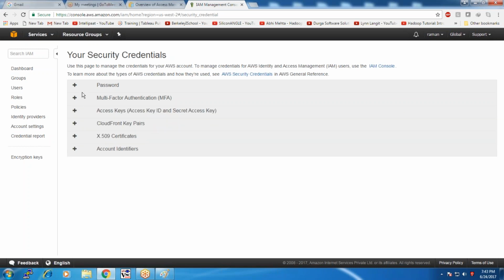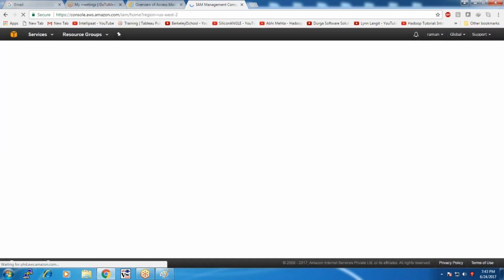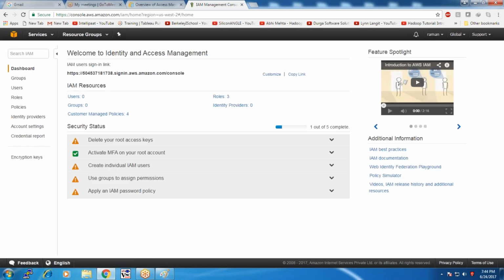Now let me create a user here. Go to the service IAM, Identity and Access Management, which comes under Security, Identity and Compliance. When you go to this, you will be welcomed with the dashboard. For this root user, the MFA has been activated. You can find a check in the green box here. These others are not associated.